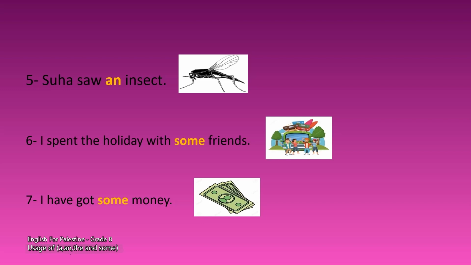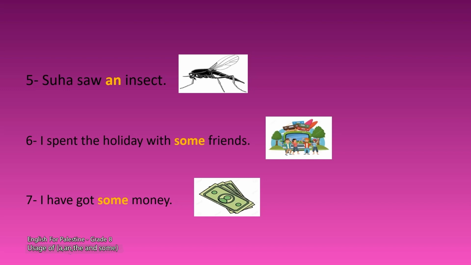Right? Let's continue. What about number 5? Let's read. Suha saw an insect. Again, Suha saw an insect. Now, notice we have the indefinite article an, which is followed by the noun insect. Don't forget that the noun insect is a singular noun, right? So, when we want to use a and an, we should follow them by singular nouns, not plural nouns. And notice, insect starts with a vowel sound. That's why it should be preceded by an, not a, an insect.